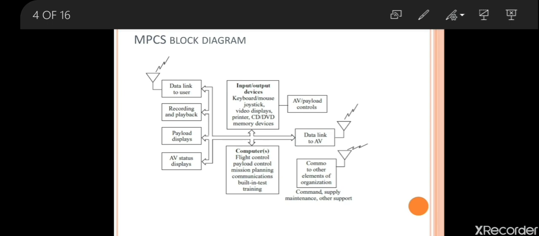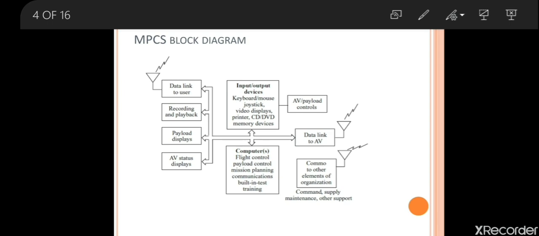These are the things you can see through the displays. Finally, there is one more block you can see on the right side corner, called the command to other elements of the organization.